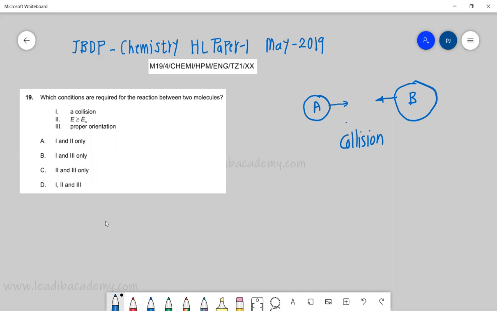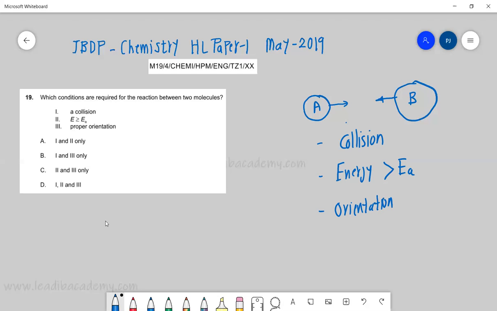Then the second part: they need to possess the energy. That collision has to have higher than activation energy, otherwise the collision will not be effective. Simple. So E has to be greater than EA, that is the activation energy. And another important aspect is that the orientation needs to be proper. And that is very, very simple.